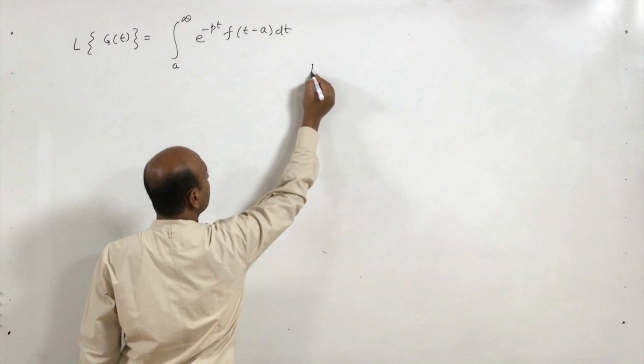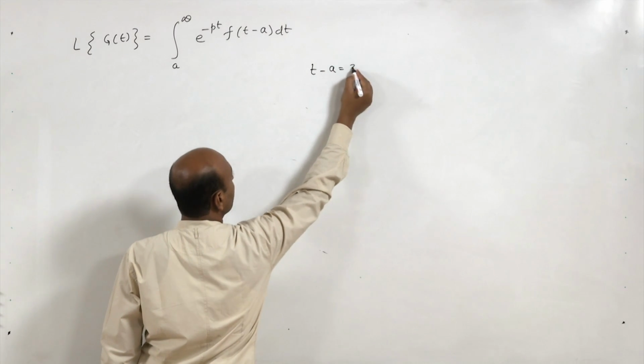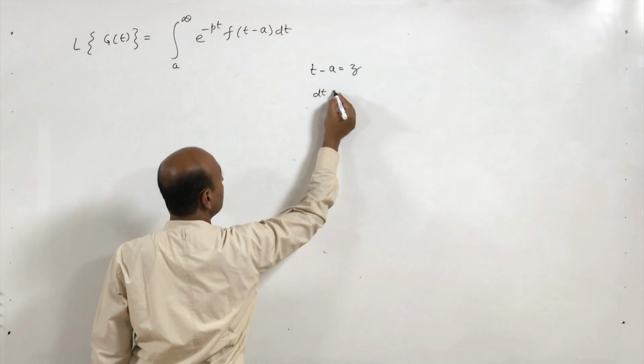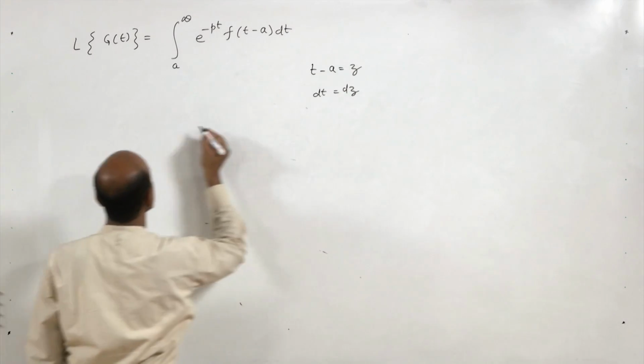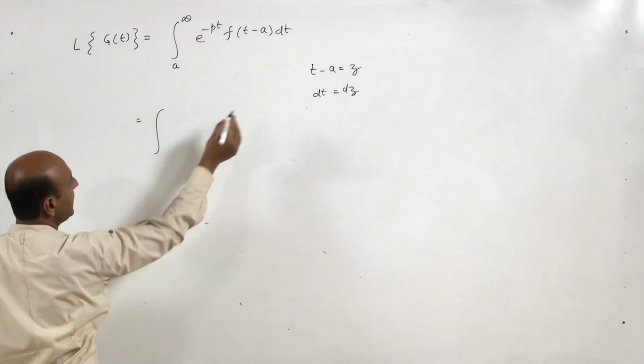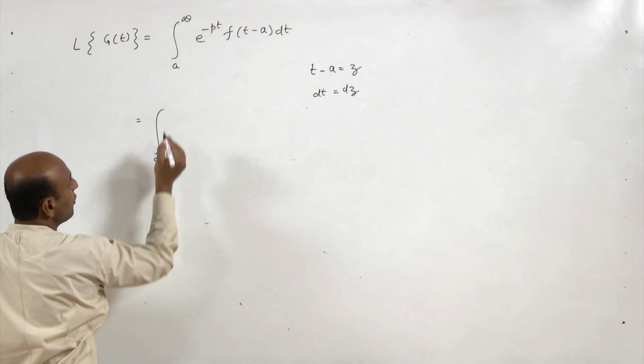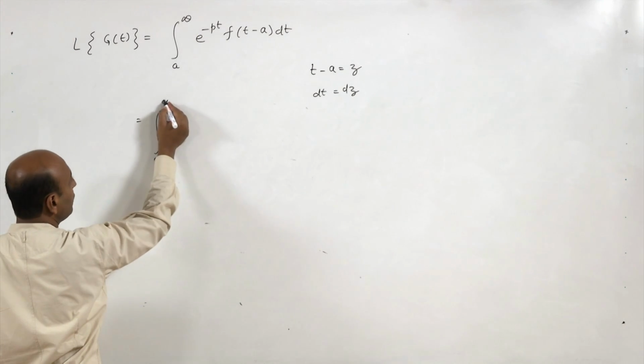Now take t minus a equal to a new variable, say z. So dt will be dz. When t is a, z will be 0, and when t tends to infinity, z tends to infinity.